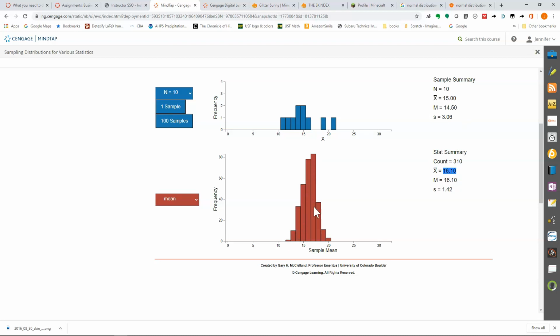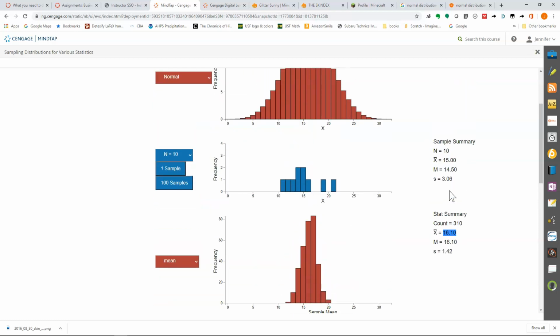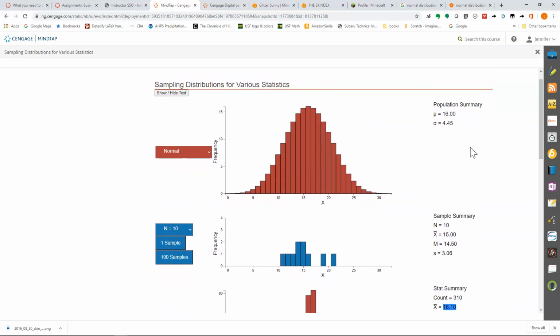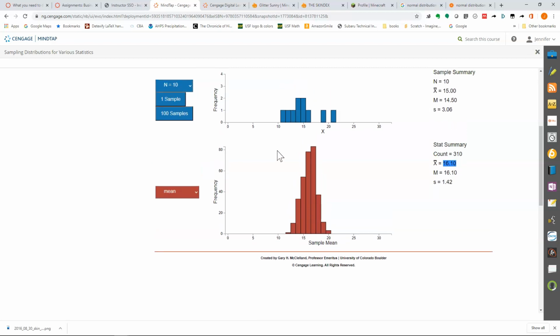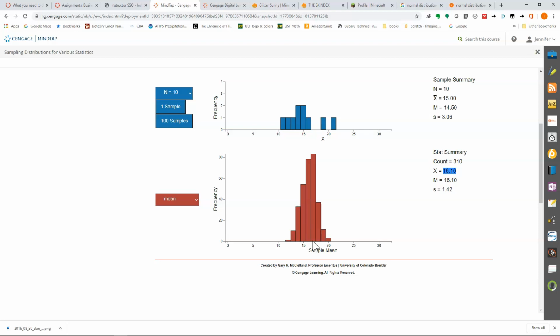But this distribution of sample means is showing us that if we use a sample of 10 people instead of a sample of 1, our spread is going to be much lower. Instead of being spread out in a way that matched the original distribution, instead of a standard deviation of 4.45, this has a standard deviation of 1.42. And the way we interpret this is that 68% of the time, when we sample 10 people and compute the mean, that mean will be in this tighter range around the true mean.